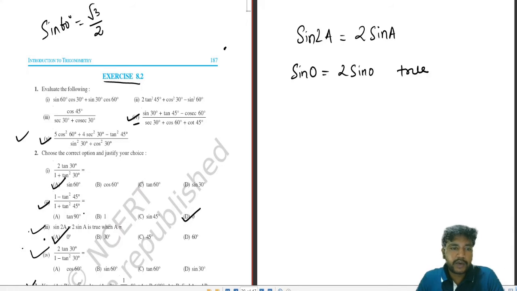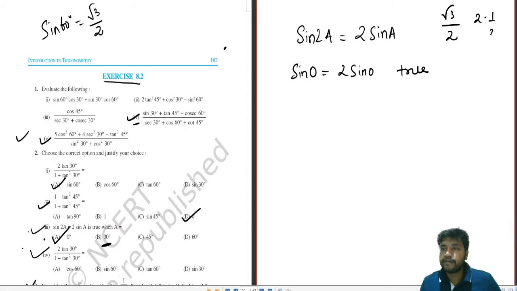Sin 2a equals 2 sin a. You don't have to work for it. Either, you can see why the three options are not correct. Always, if you are not able to explain that A is correct or not, make sure you explain the other three are not correct. So first of all, sin 2a when angle A is 30 degrees: sin 60 is root 3 by 2 and 2 sin 30 is 2 into half, that is 1. So root 3 by 2 is not equal to 1. So option B is wrong.